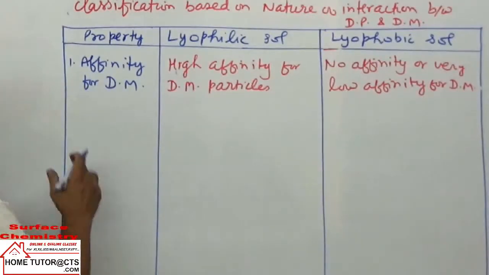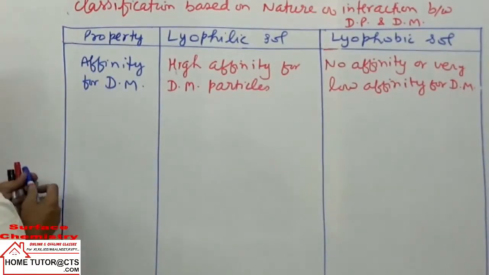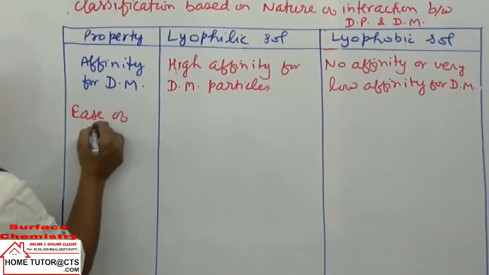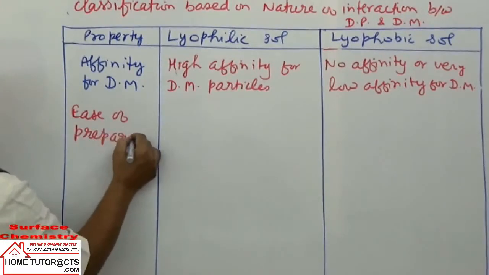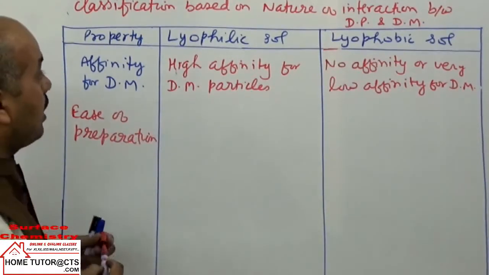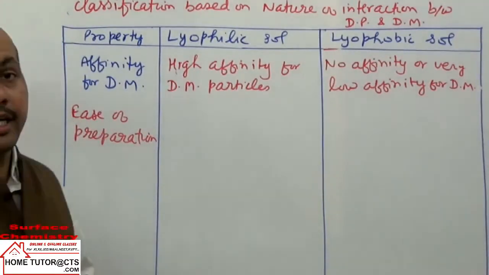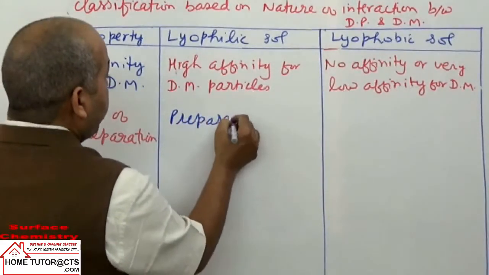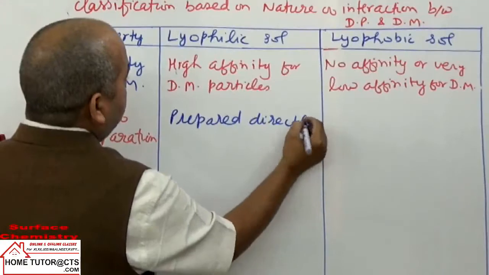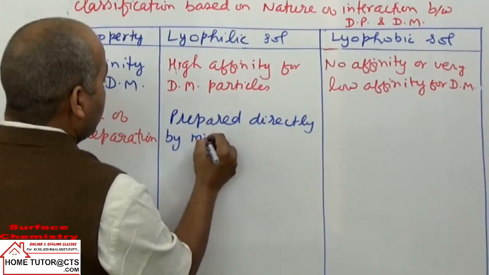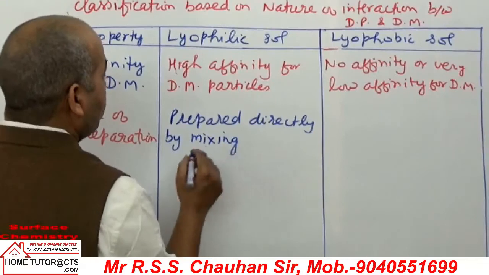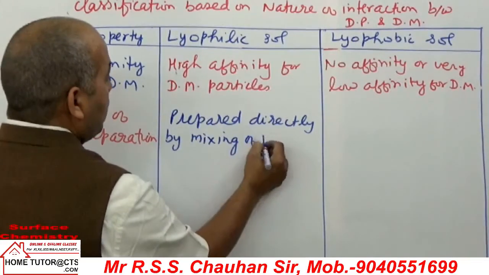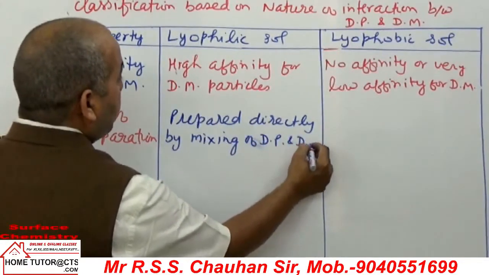Like next point, property can be taken here. I am not putting serial numbers. Next property can be taken, ease of preparation. Now in lyophilic salts, the dispersed phase particles have more affinity. So what happens? These are prepared directly by mixing of dispersed phase particles and medium particles.